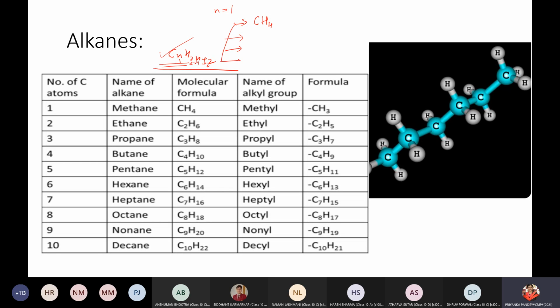If I do not want to use the formula again and again, I want the next 4 members. What is the way to get it? The easier and perfect way to get the next members: we just add CH2. So if I add CH2 here, carbon 1 plus 1, 2, hydrogen 4 plus 2, 6. Next member? C3H8. Very good. And the next member? C4H10. So as you can see, the members are being given.